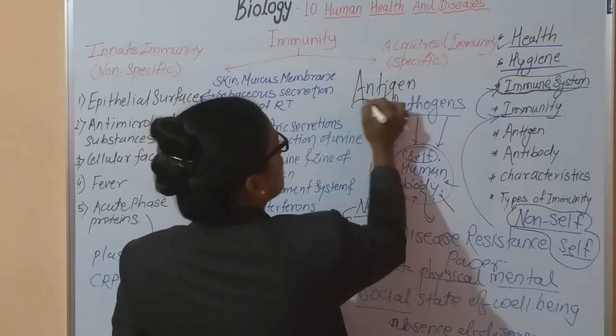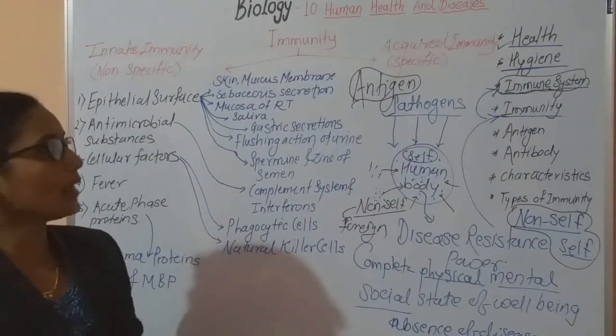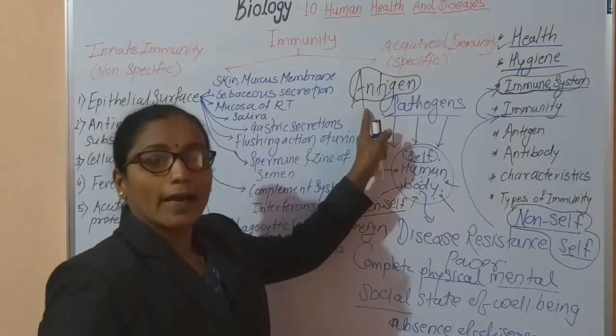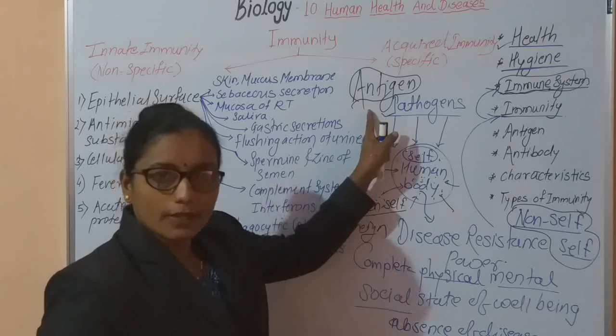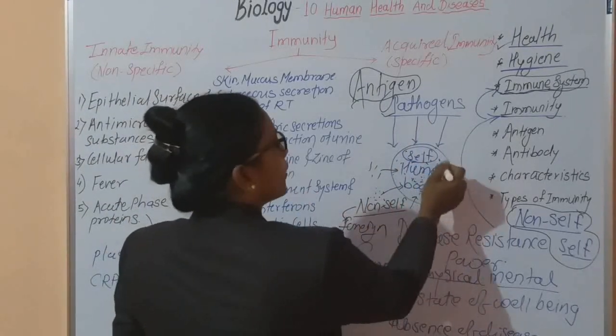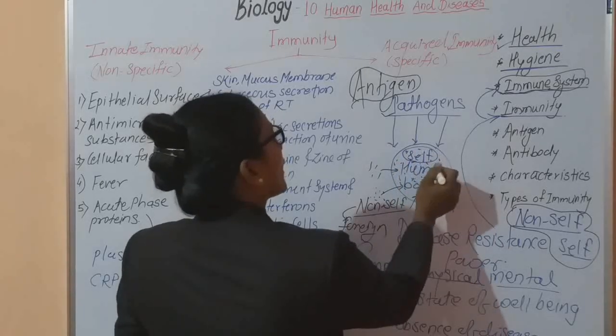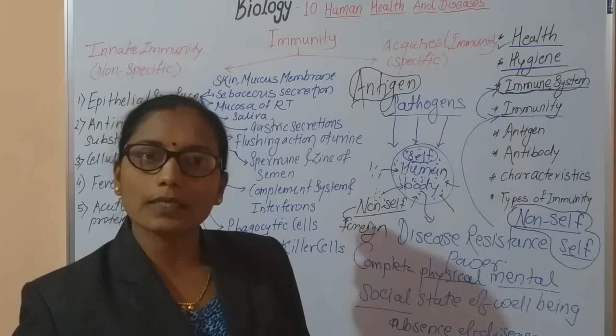These components are called antigens. What are antigens? Antigens are foreign substances which are formed in our body due to the entry of a pathogen, and this pathogen leads to certain symptoms.